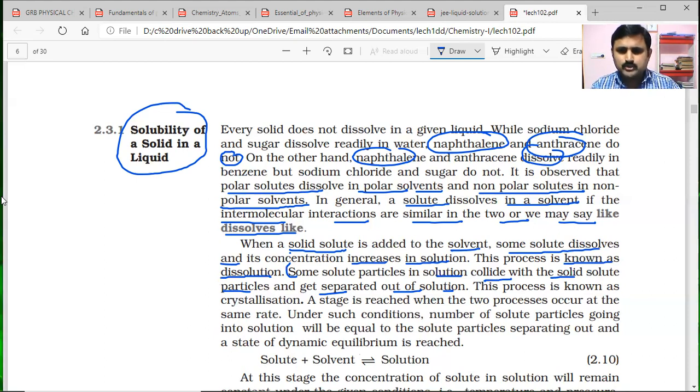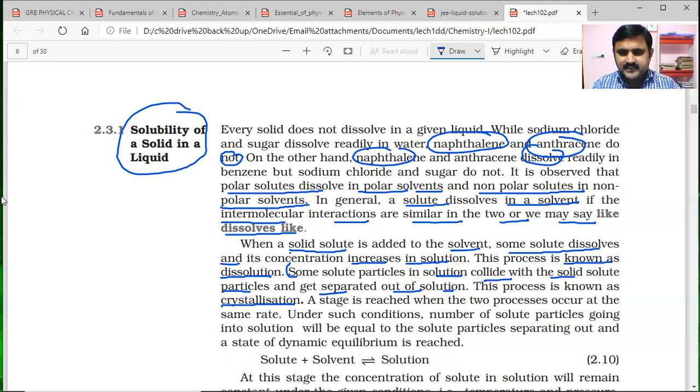So some solute particles in solution collide with solid solute particles and get separated out of solution. This is the major point. We call it crystallization. With continued collisions, these solute particles lose their kinetic energy and finally separate out in the form of a crystal.